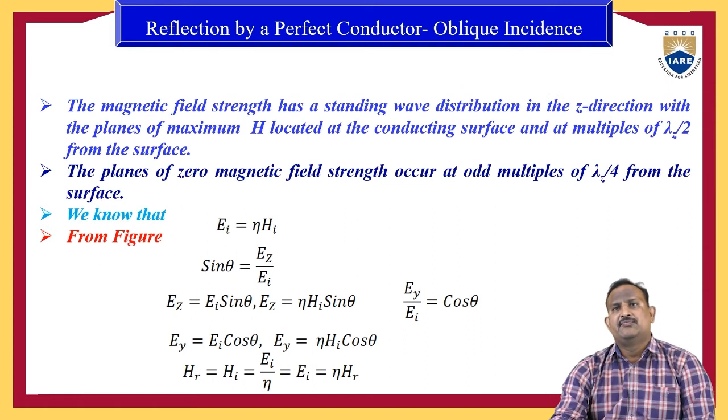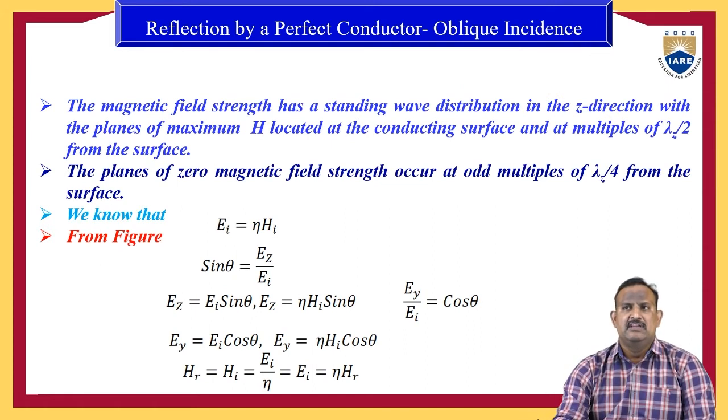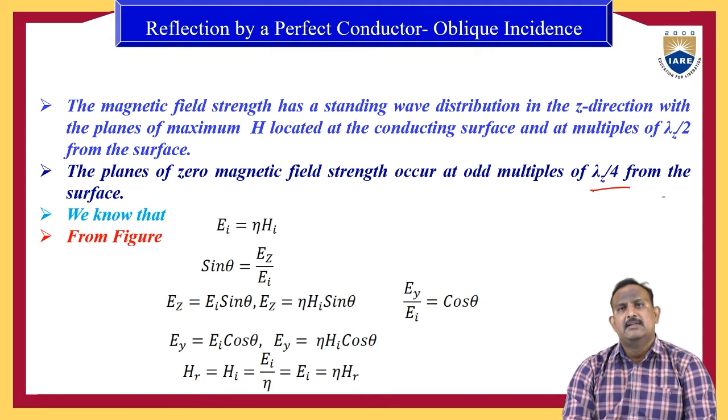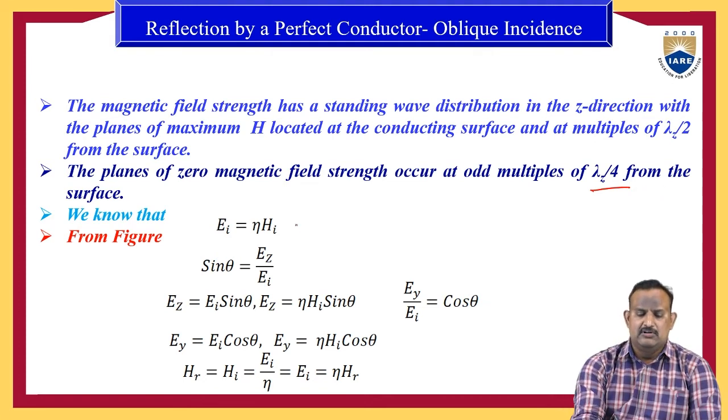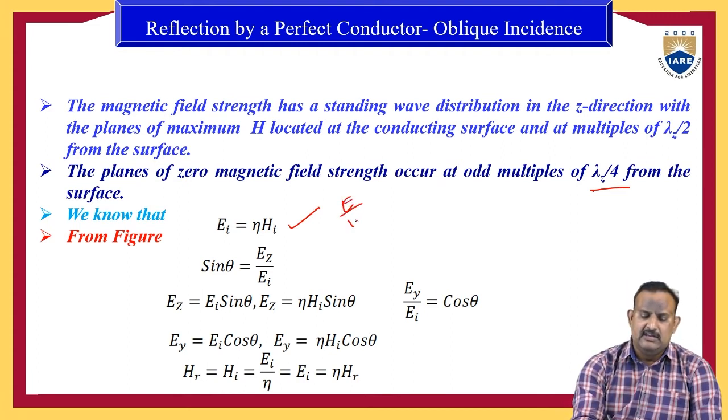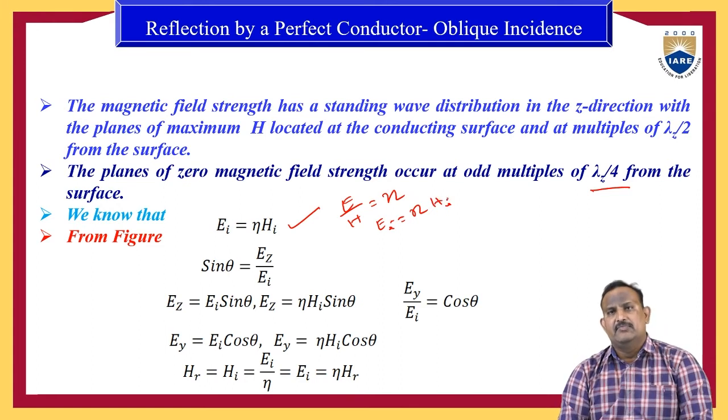So here the magnetic field strength has a standing wave distribution in the z direction, with the planes of maximum H located at the conducting surface and at multiples of lambda z by 2 from the surface. The planes of zero magnetic field strength occur at odd multiples of lambda z by 4 from the surface. According to the E and H relation, E by H equals eta, or simply Ei is equal to eta into Hi, for the incident wave.